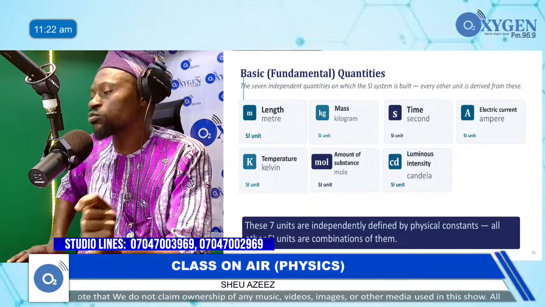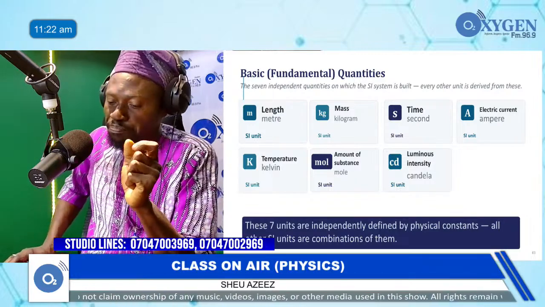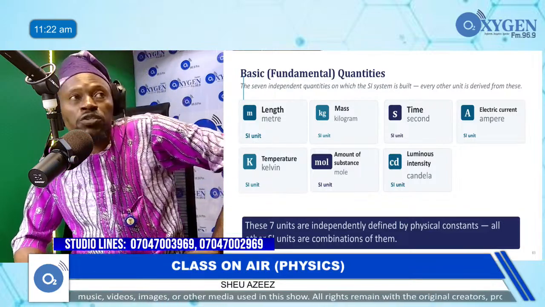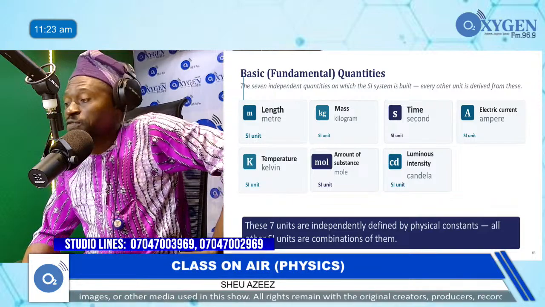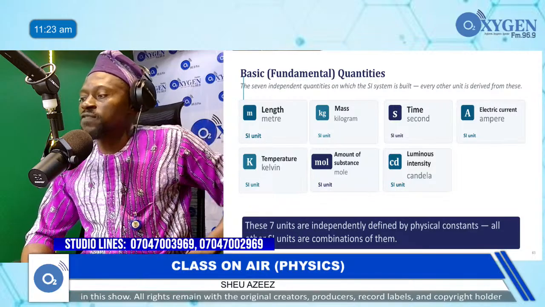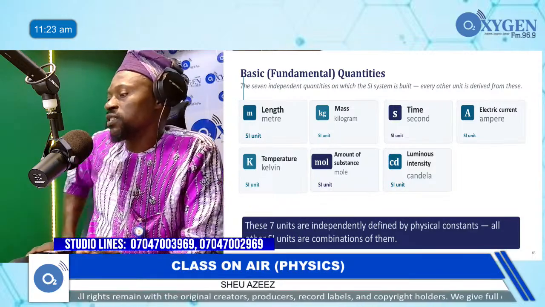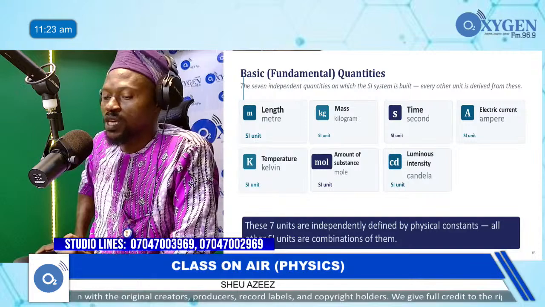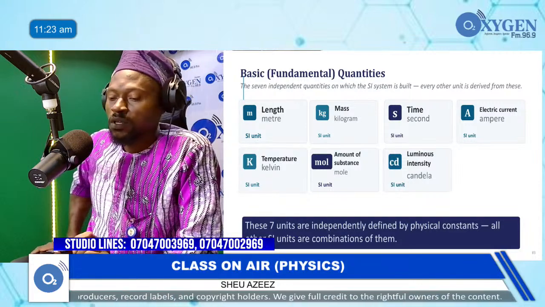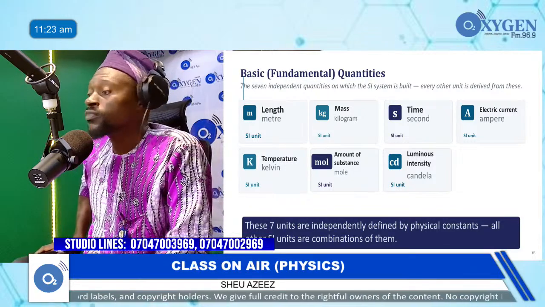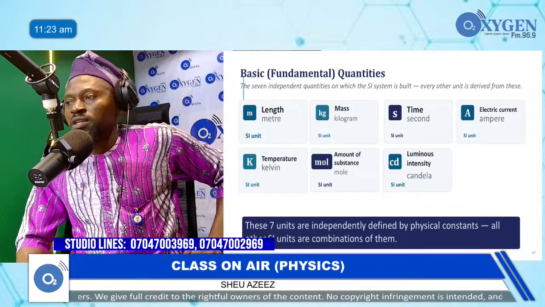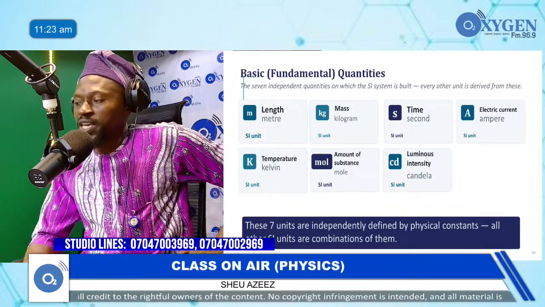So the next one, which is number 5. Number 5 now is temperature. And the standard unit of measurement of temperature, under the unit, you put Kelvin. Kelvin. And the unit symbol is uppercase K. That means K in uppercase.